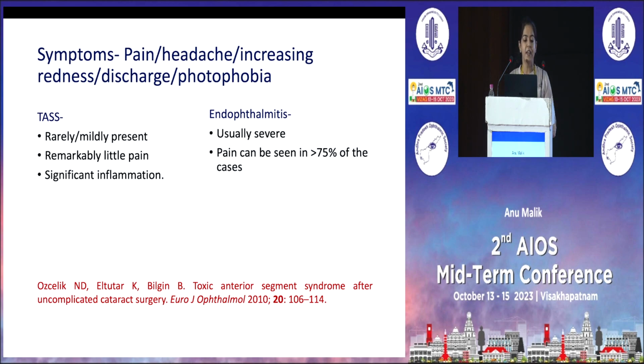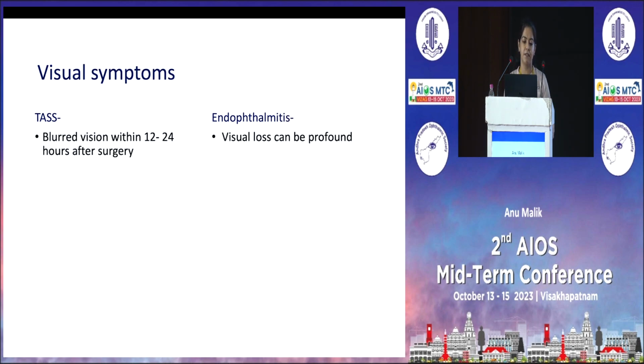Symptoms are usually rarely present or mildly present. There is little pain and significant inflammation in TASS, but in endophthalmitis, it is usually severe and pain is seen in more than 75% of the cases.